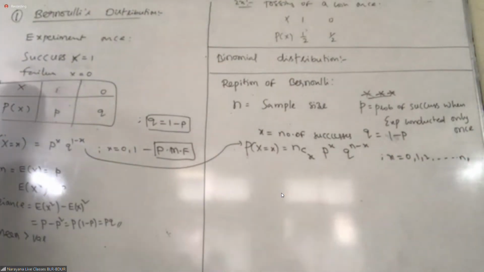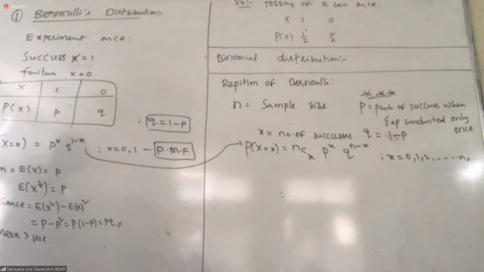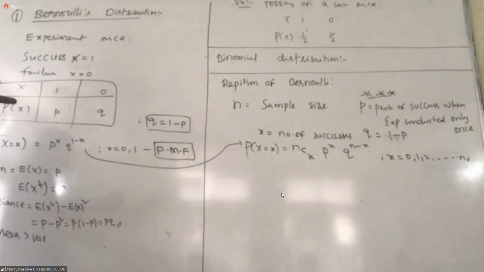Why am I writing that? Because the combination nCr formula should be defined, right? That's why I am taking it. nCx should be defined, right? It cannot be 5C6, you can calculate. That's right. Got it or not, students? All of you? Yes, sir. Any doubt? Understood, students? So tomorrow we will discuss numericals about it. Very easy, very simple and guaranteed in the board exams. Okay. Please note down all these points, students.